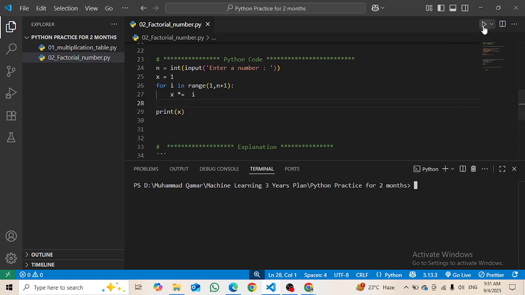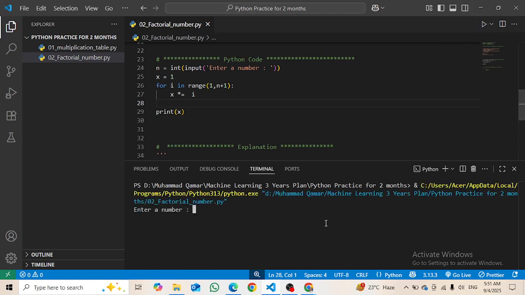Now let's run it again and see how we get the result. For 5 it is 120, the factorial of 5 is 120. Here you can see that we are getting 120. Okay, now it is good.